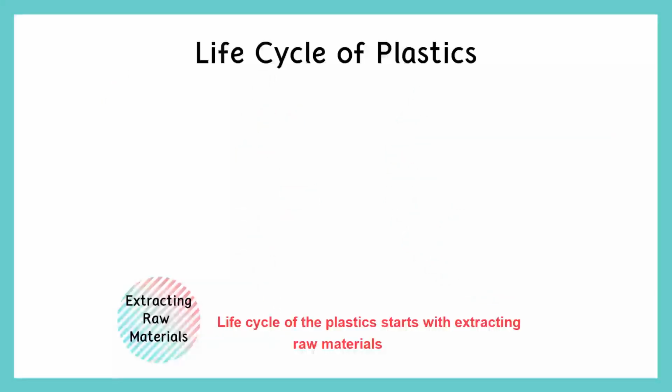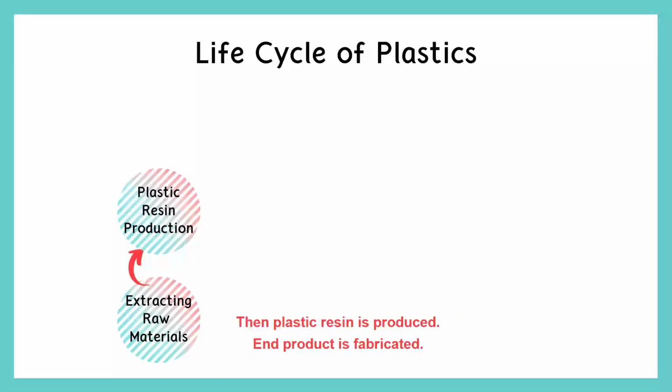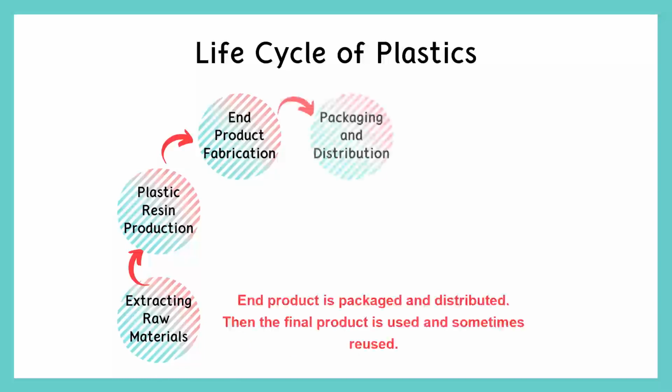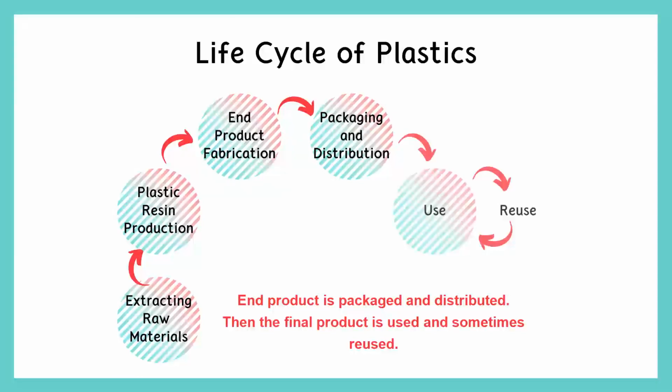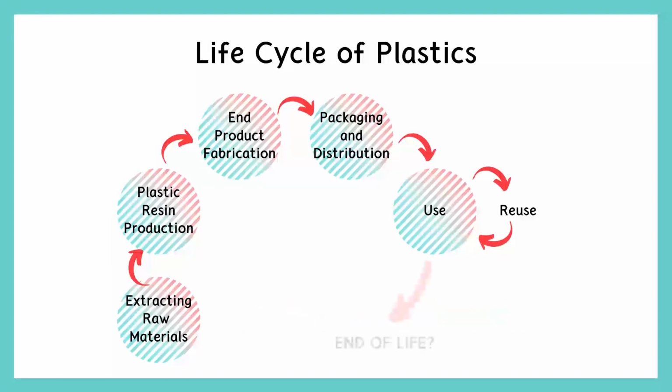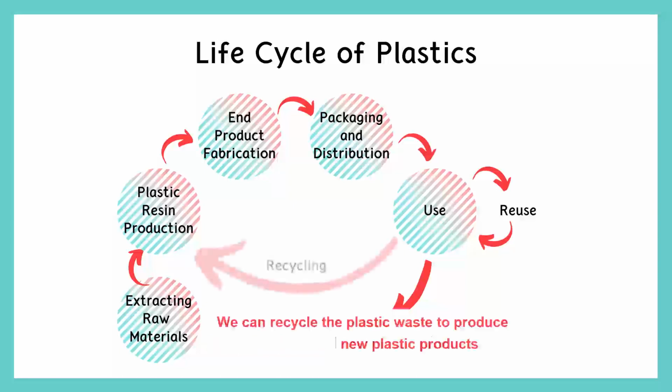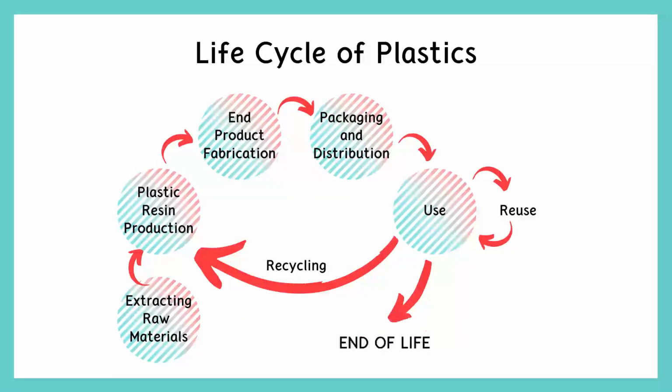The life cycle of plastics starts with extracting raw materials. Then plastic resin is produced. The end product is fabricated. The end product is packaged and distributed. Then the final product is used and sometimes reused. Have we come to the end of life? We don't think so. We can recycle the plastic waste to produce new plastic products.